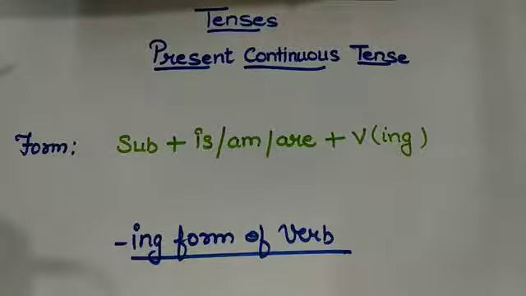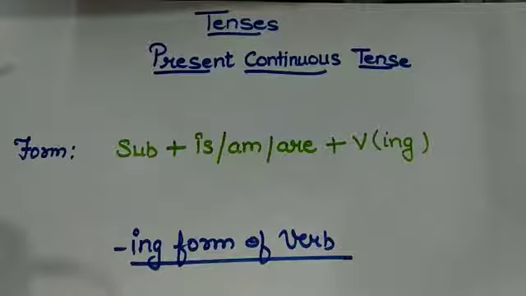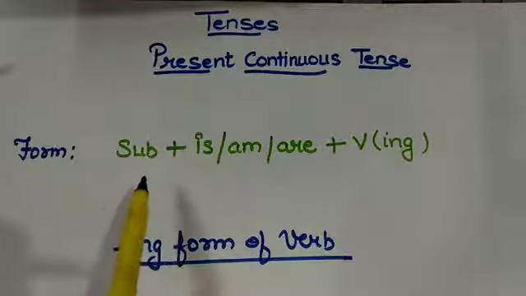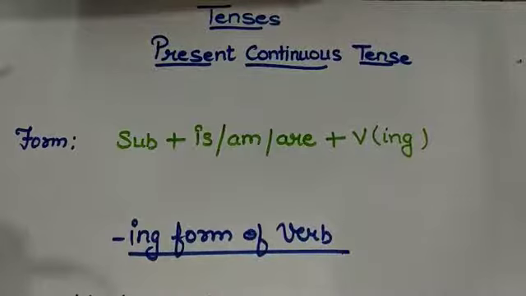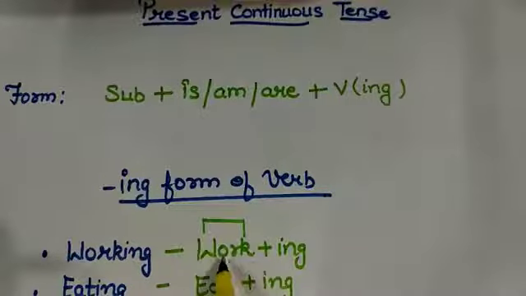Now, what do we mean by continuity? Here, continuity means the work is actually happening. The form we use in present continuous tense is subject plus is/am/are plus the ing form of the verb. The ing form of a verb is very important because it represents the continuity of the tense. A verb like working is made up of the main verb work and ing to represent the continuity of the verb.